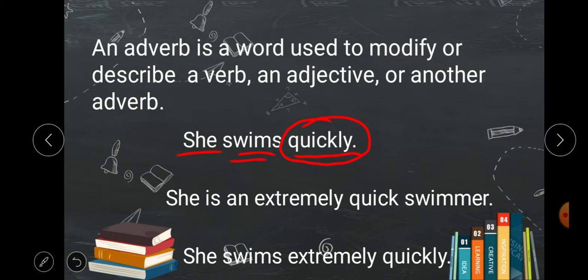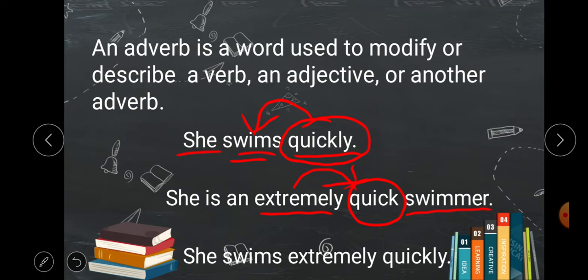What is here? Swimmer is a noun. Quick swimmer. So quick is adjective, and which word modifies the adjective? Extremely. Extremely here modifies the adjective. So here extremely is the word which modifies adjective.